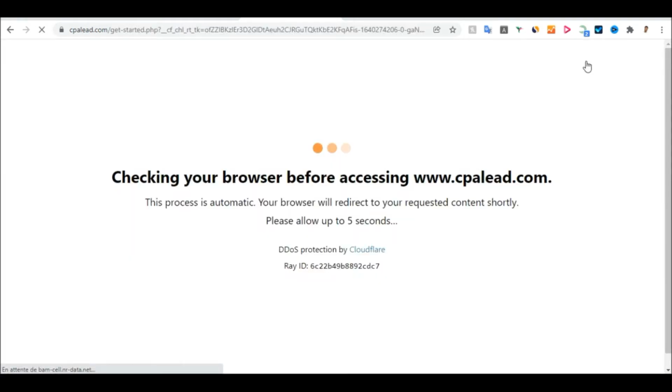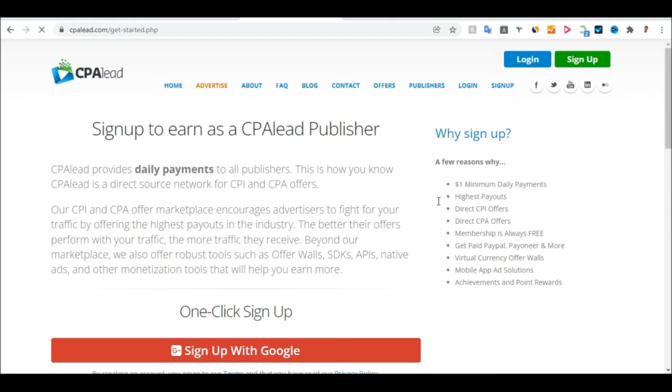So it's going to verify, just to make sure that you are human. That is why you see this, trying to see if this person is really human, or if this CPA lead website is trying to open in a place where it's allowed. So you just have to be patient and just scroll down here.